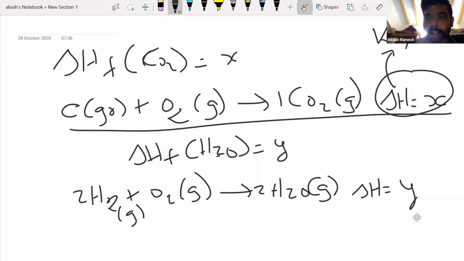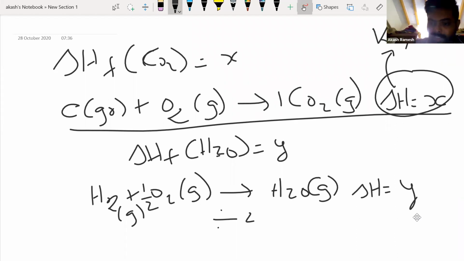But the thing is, from your definition of enthalpy of formation, only 1 mole of the product should be formed. So what will you do? You have to make sure that the stoichiometric coefficient of H2O is 1. The easiest way of doing it is dividing the whole equation by 2. If I do that, this 2 will not be there, this 2 will not be there, but what I will have is half for your oxygen.